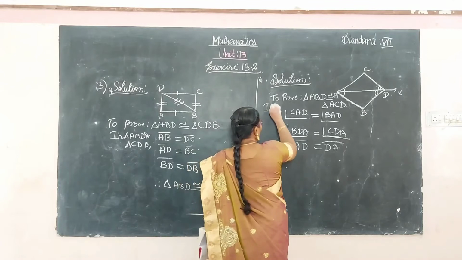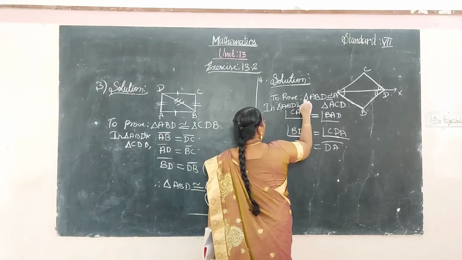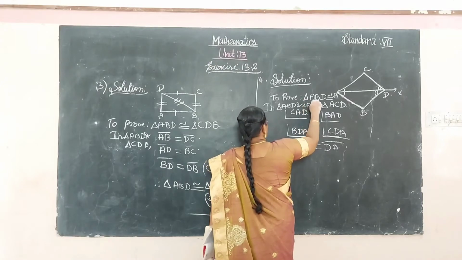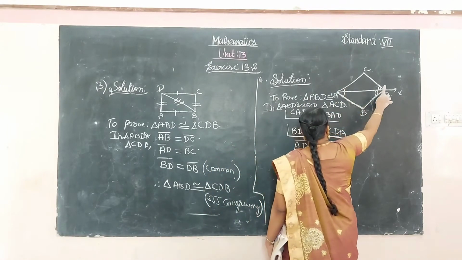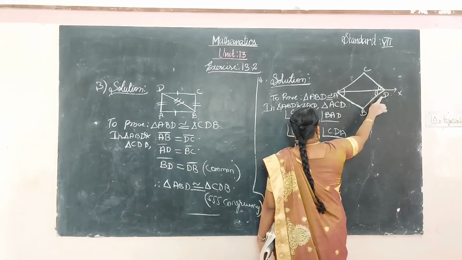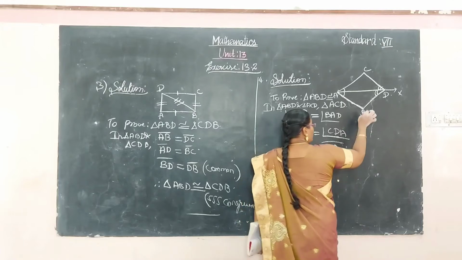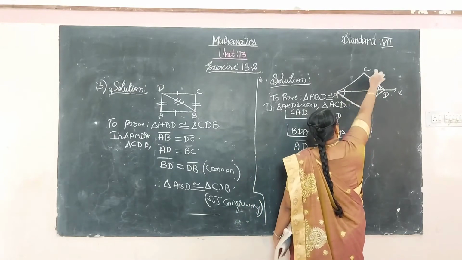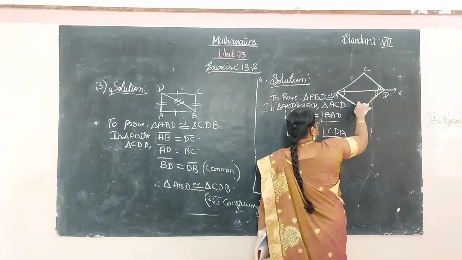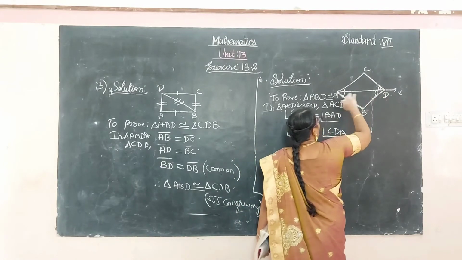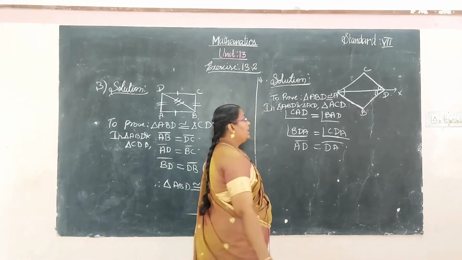In triangle ABD and triangle ACD, the angles CAD and BAD are equal, and also BDA and CDA are equal, and both triangles have a common side AD.